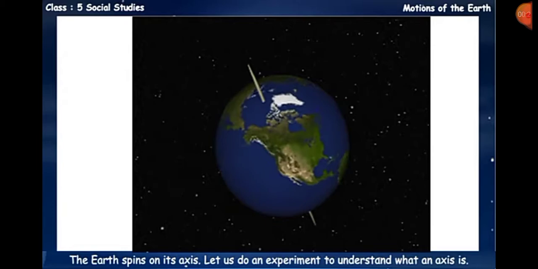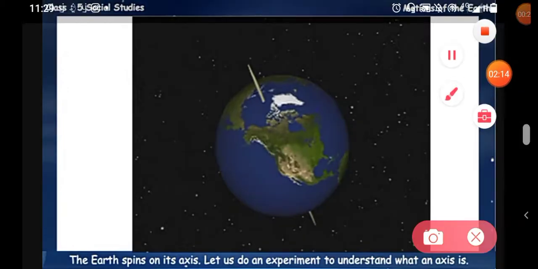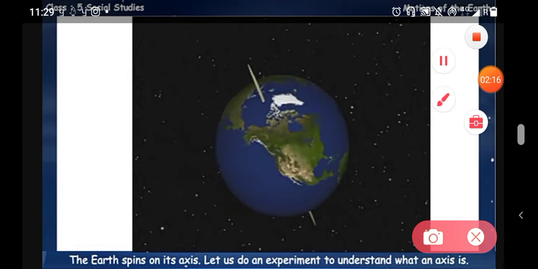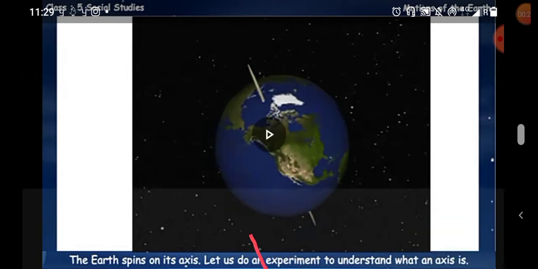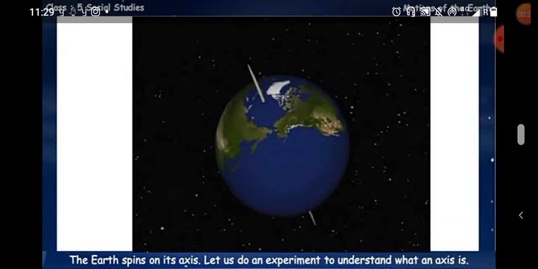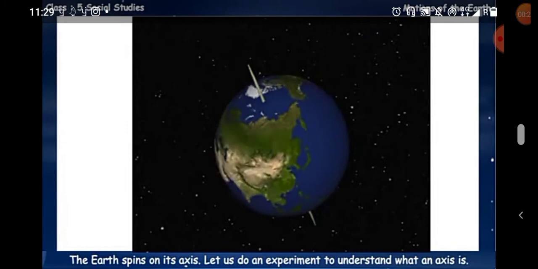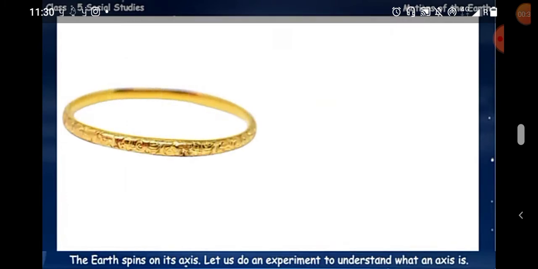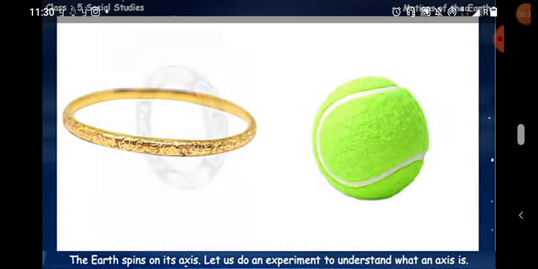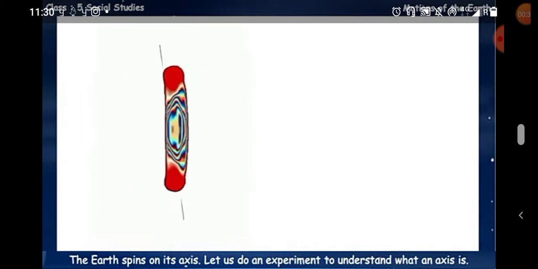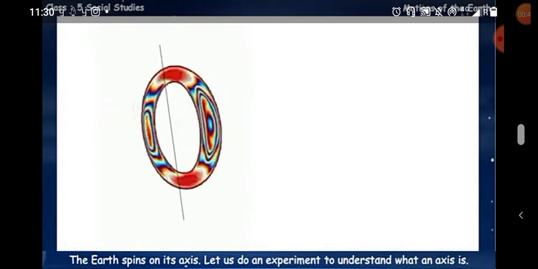So let us do an experiment to understand what an axis is. Okay, so axis को समझाने के लिए पहले आप देखिए कि हमारी अर्थ जो है इसमें स्पिन कर रही है in this imaginary line. Okay, this is the axis, and this is the axis of the earth. If you take a bangle and spin it, and a ball, you will spin it also, so the earth spins like it also.